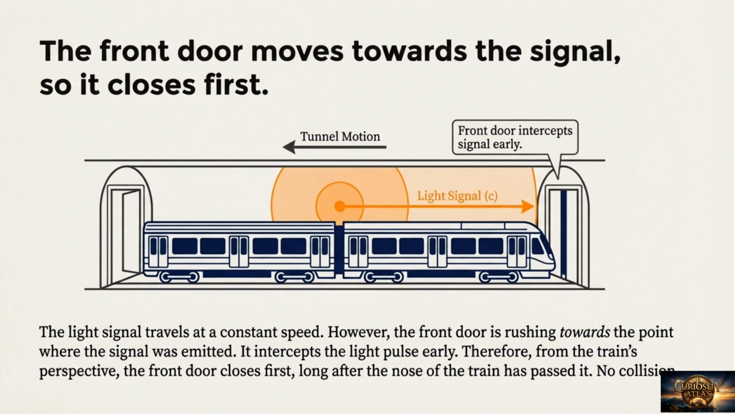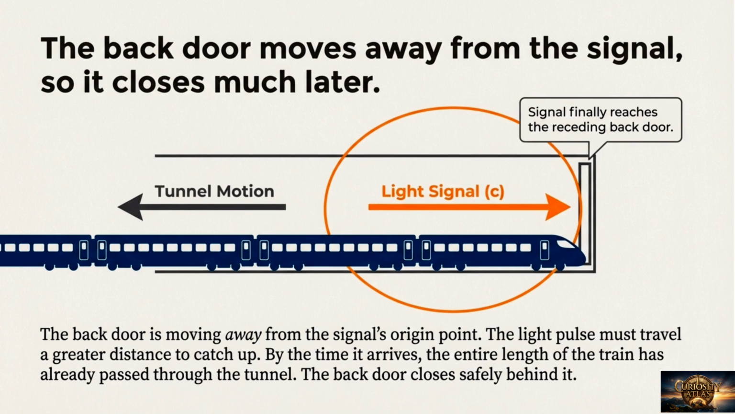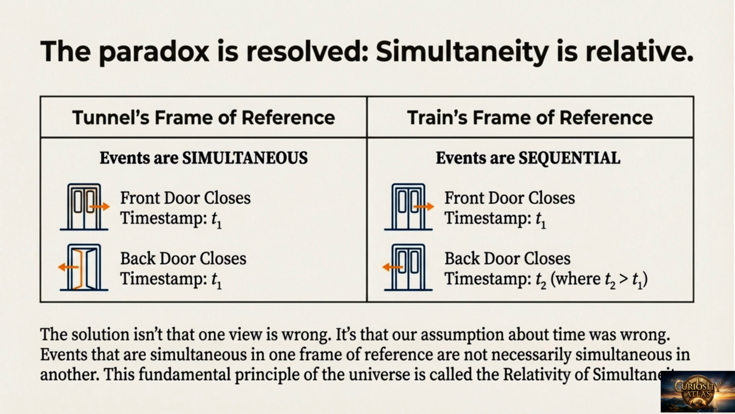No collision occurs. The back door moves away from the signal, so it closes much later. The back door is receding from the signal's origin point, so the light pulse must travel a greater distance. By the time it arrives, the entire train has passed through the tunnel, and the back door closes safely behind it. The paradox is resolved.